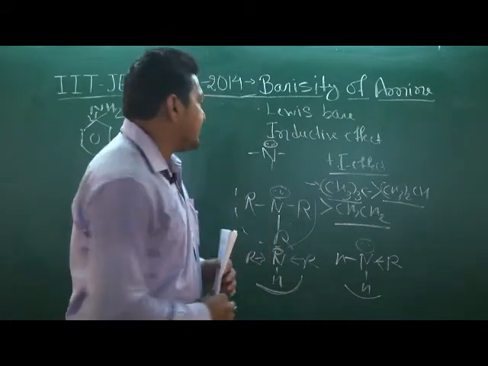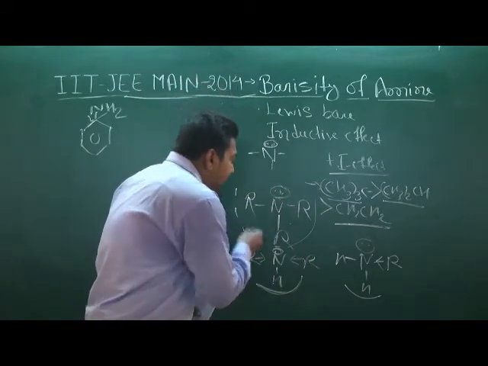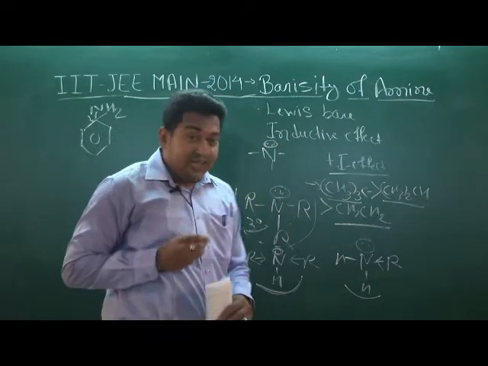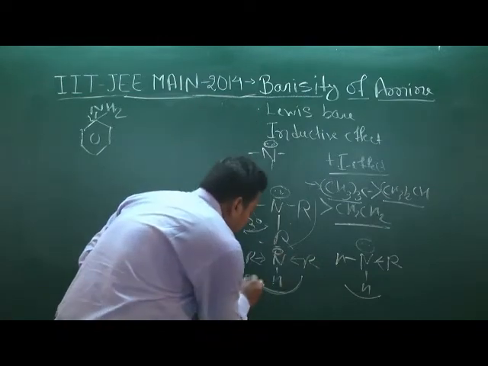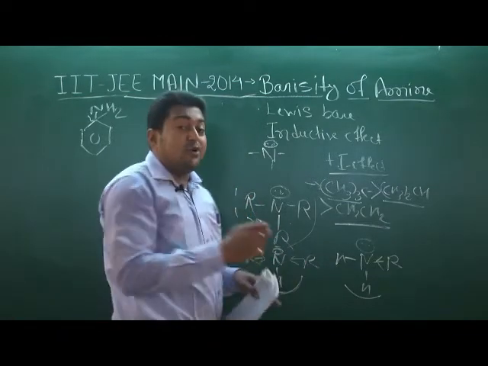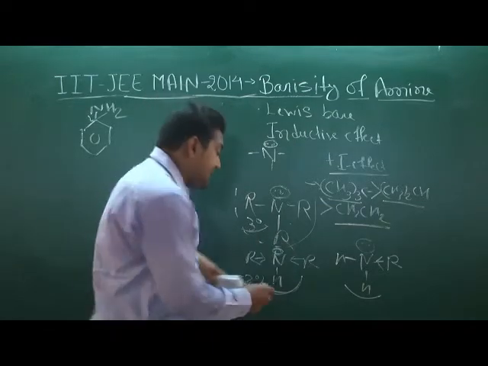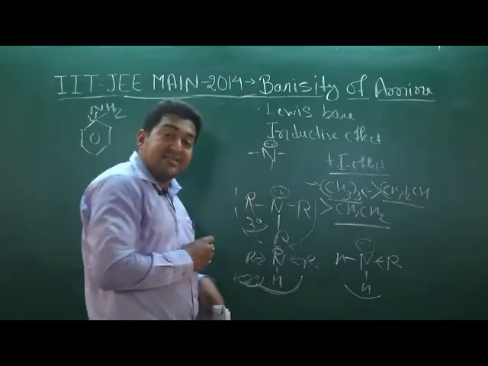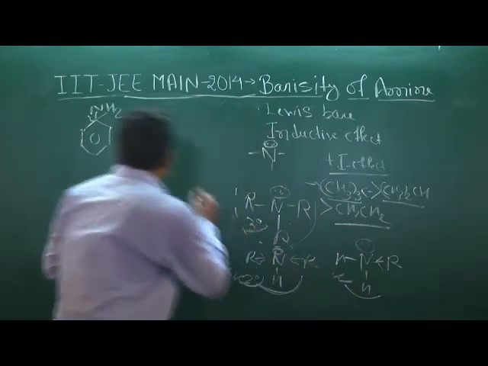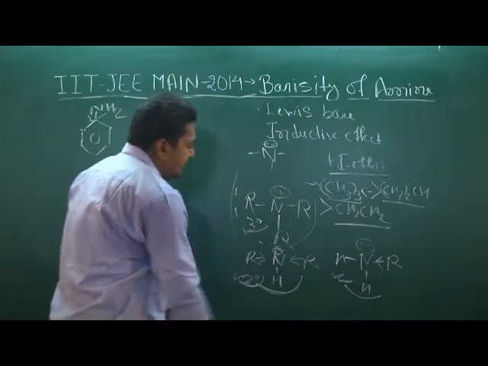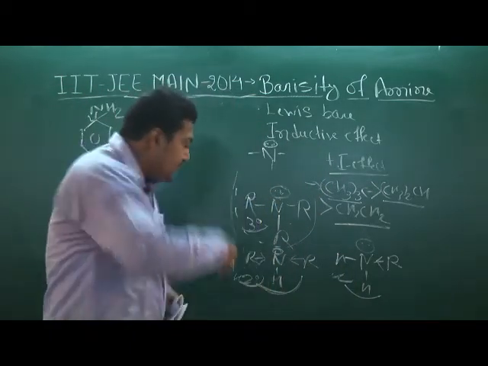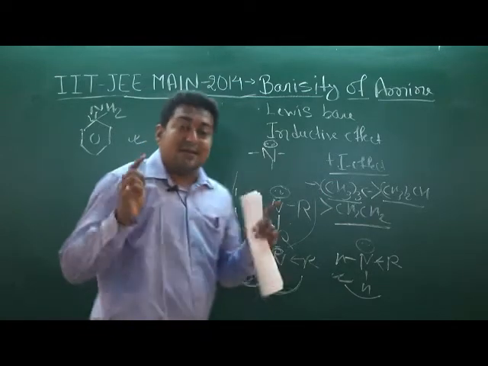So in all cases, we can see that the tertiary compound causes steric hindrance, while the secondary has two alkyl groups with the ability to give electrons, increasing the electron density on nitrogen. That's why it is more basic than the others, and the last one is aniline. So we can see this option is the correct option.